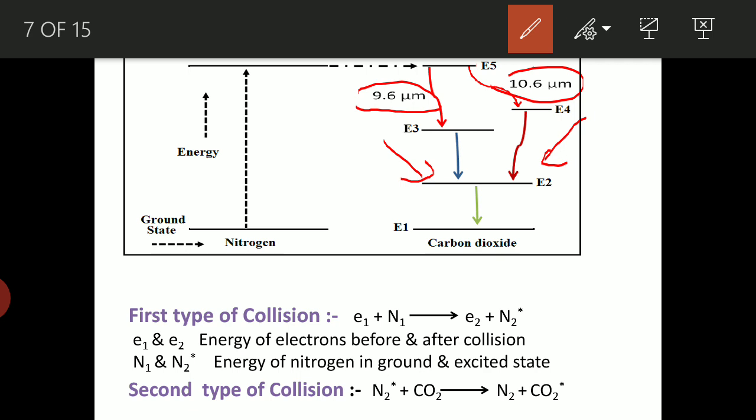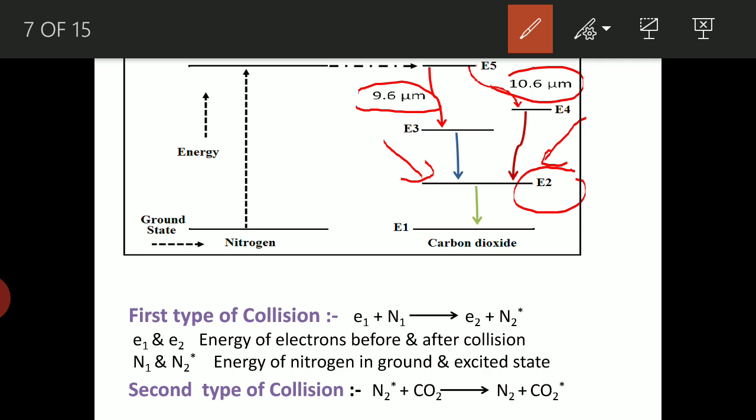Now, this E2 is even taken as a metastable state as far as the CO2 laser is concerned. In a short interval of time, there will be a large accumulation of atoms in E2. If more atoms accumulate in E2, there will be fewer in E5, which is going to affect the population inversion. To overcome this, we have used the helium atom.